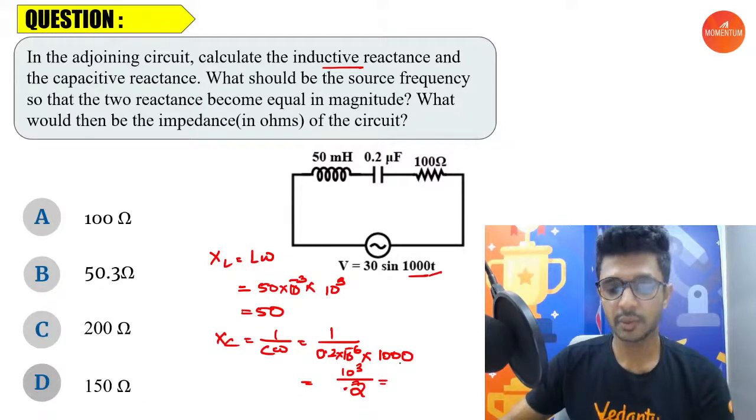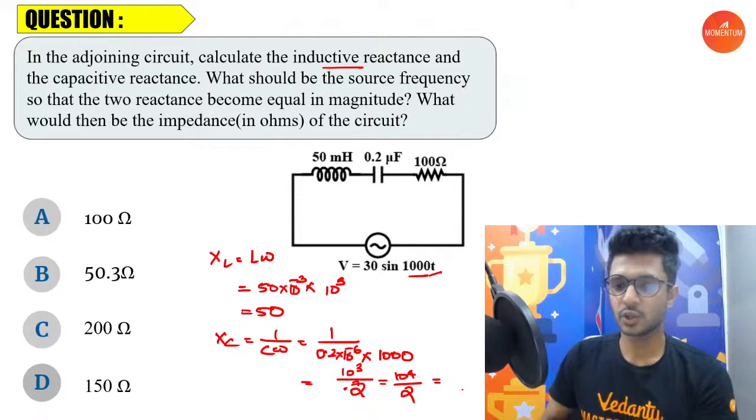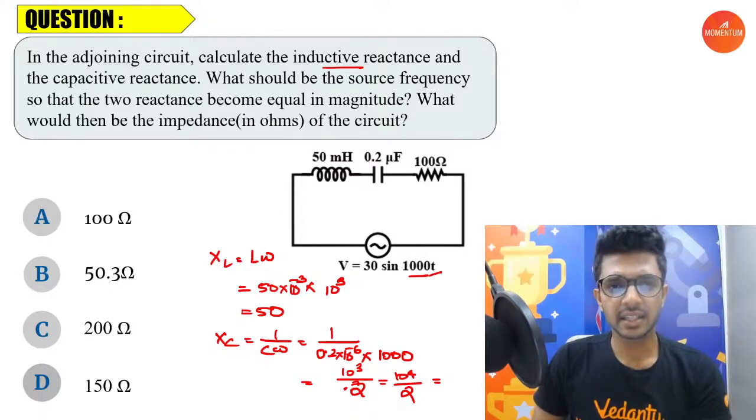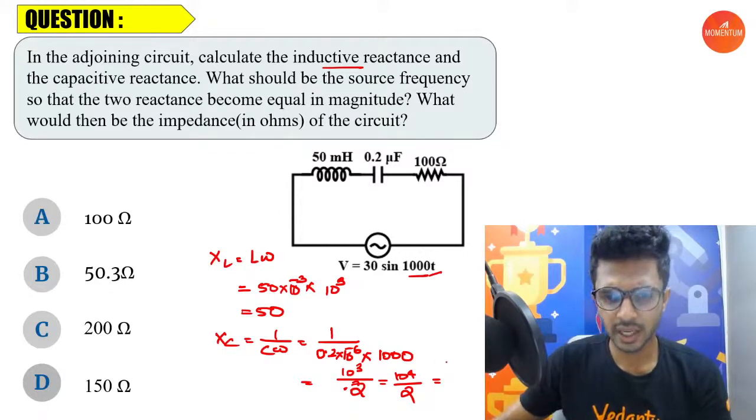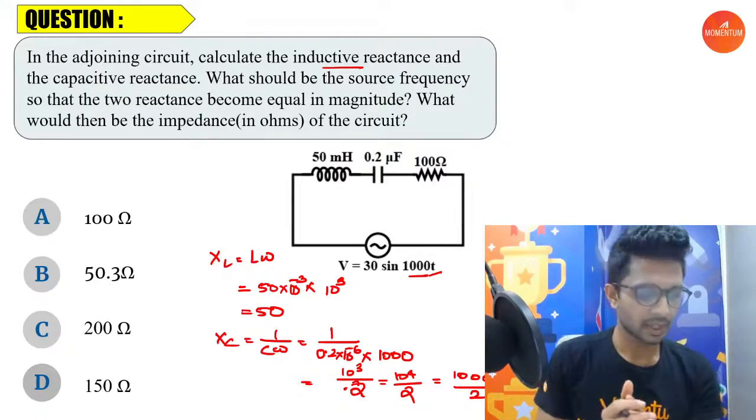Now this will be 10 power 4 divided by 2. Yes or no? And what do we have then? We have 10 power 4, that is 10,000 by 2. We're going to get almost 5,000. Fine.